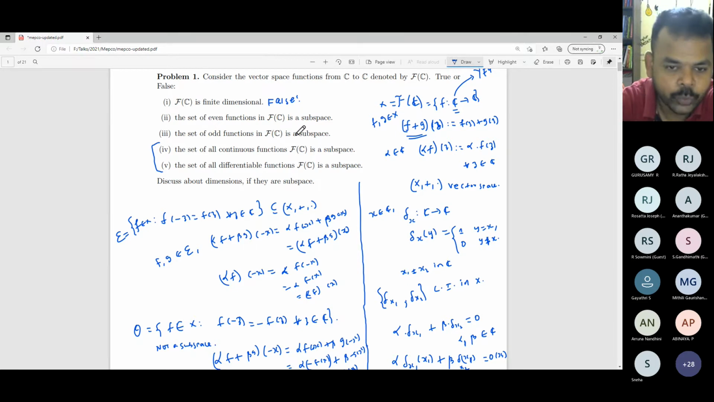Uncountably infinite. It should be uncountably infinite for both the spaces. What is the reason? Same argument. Suppose countably infinite means every function can be written as a linear sum of these continuous functions. No. First of all, when you are taking a basis or a linearly independent set, that should belong to your space. If I take the set of all continuous functions or all differentiable functions, this delta x will not work. This delta x is not a continuous function.